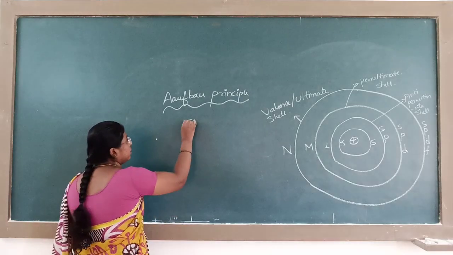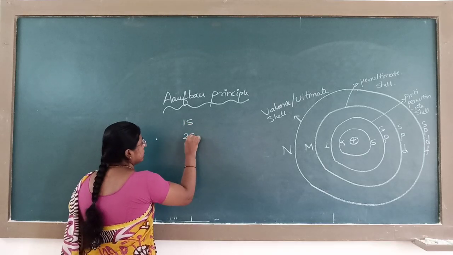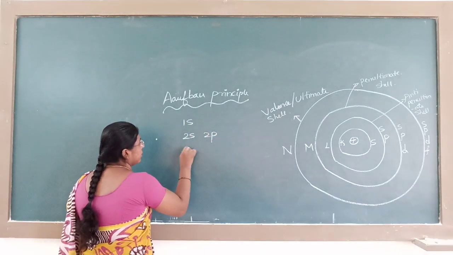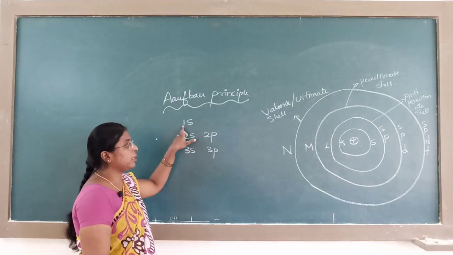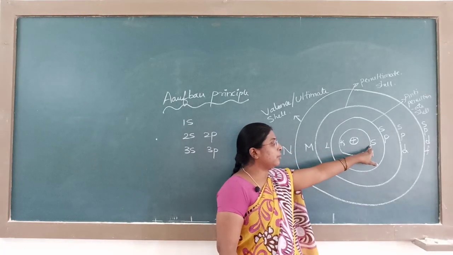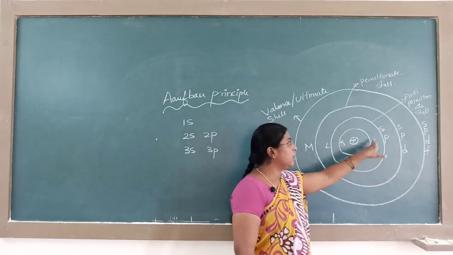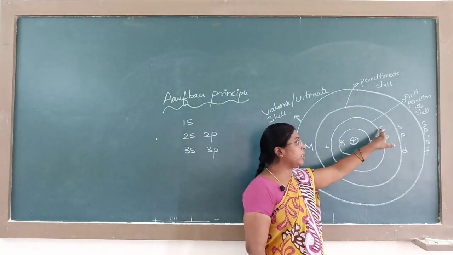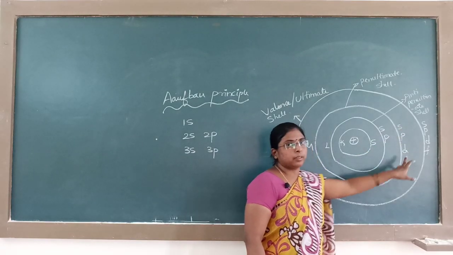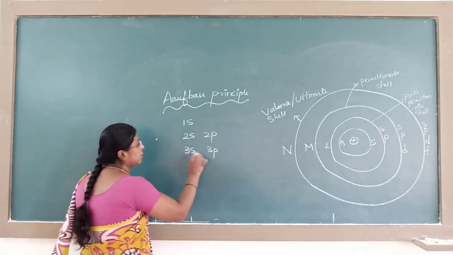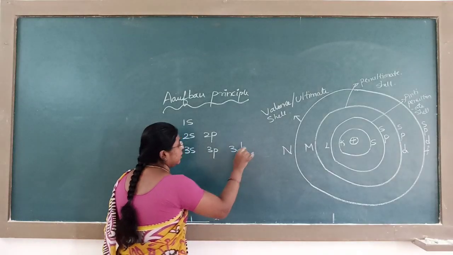The order is first 1s, 2s, 2p, 3s, 3p. The first shell, n is equal to 1, has 1s. The second has 2s and 2p. The third shell can accommodate 3s, 3p and 3d.